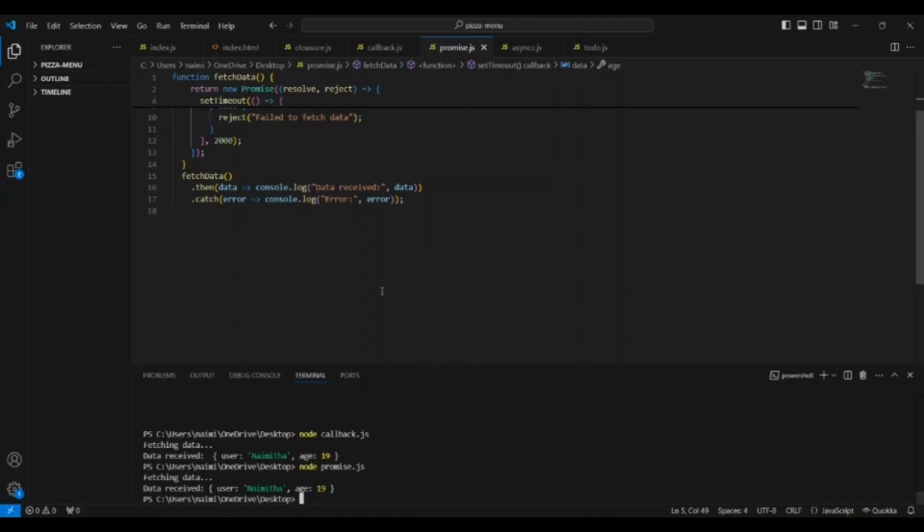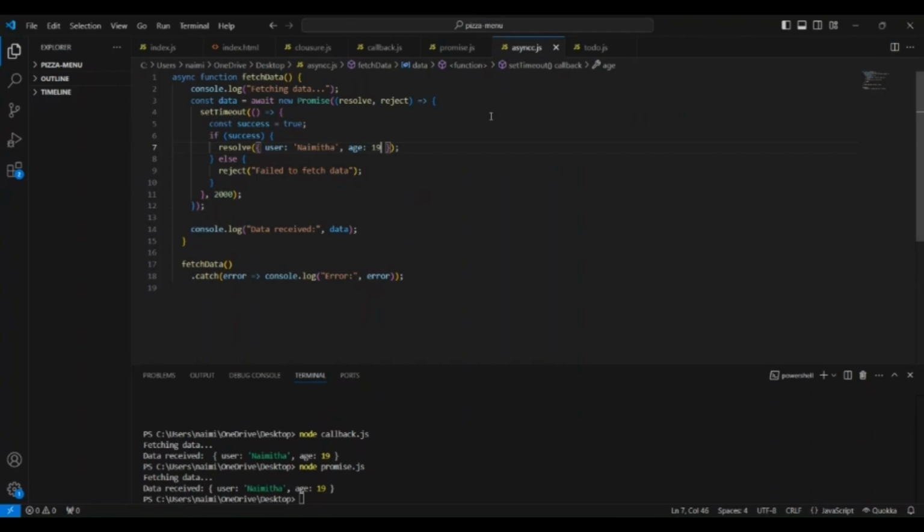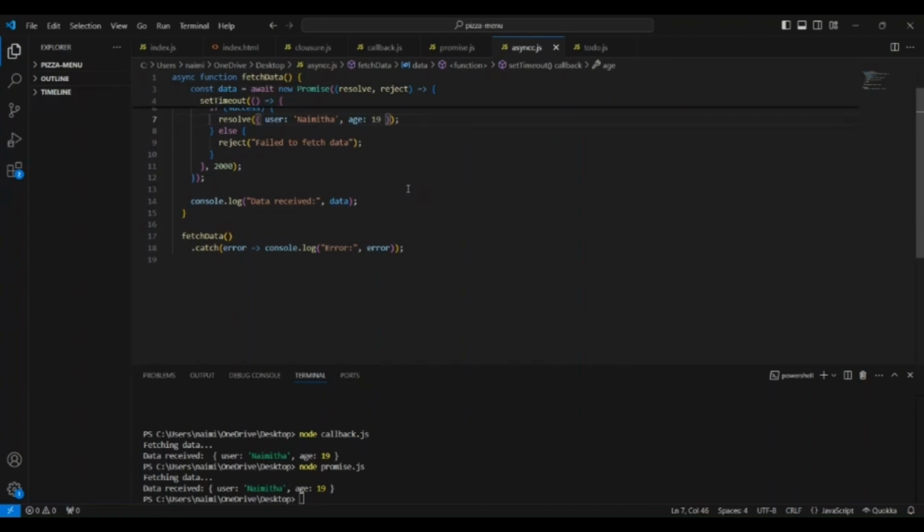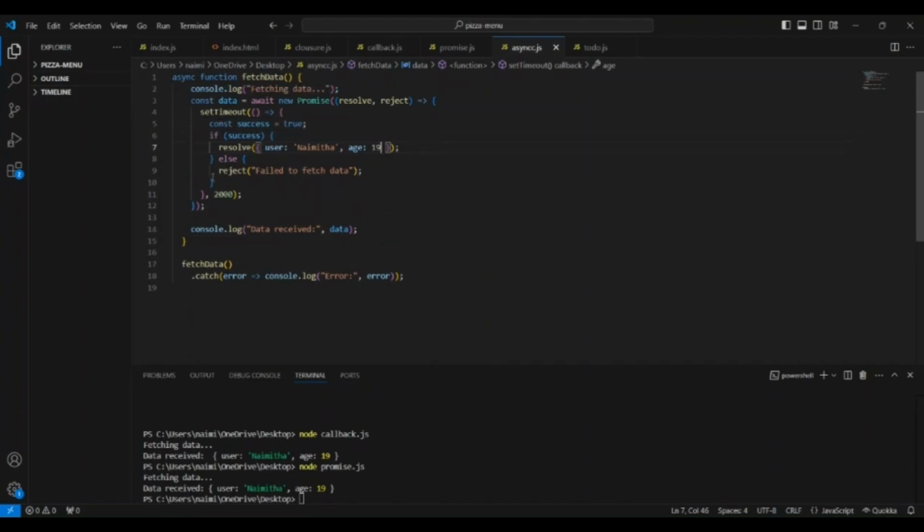So next, let us move on to async await. This is a newer, modern way to handle asynchronous code, and it is built on top of promises. It allows you to write asynchronous code that looks and behaves more like synchronous code, making it easier to read and manage. So let us look at an example.